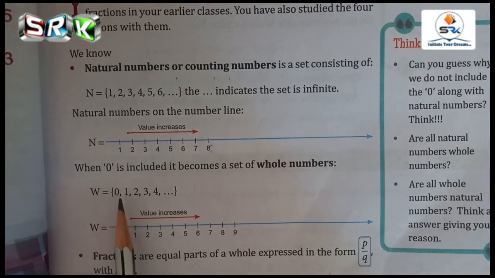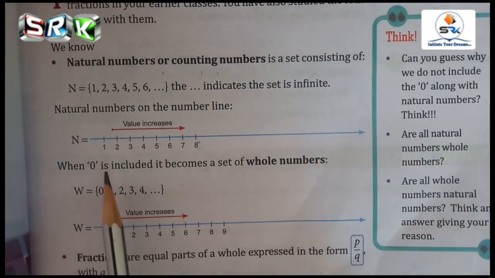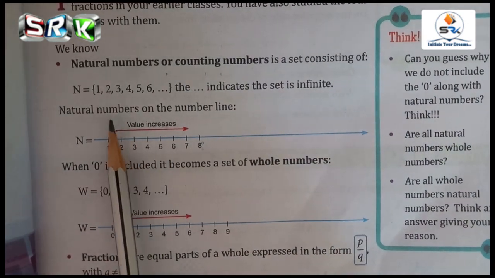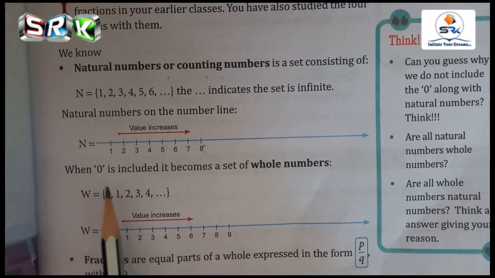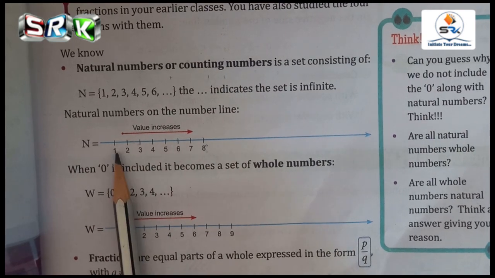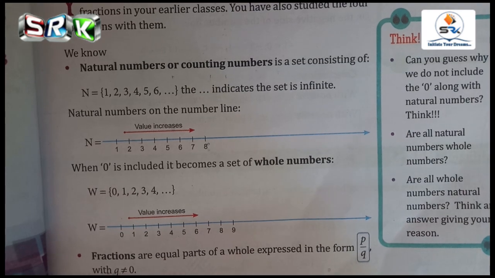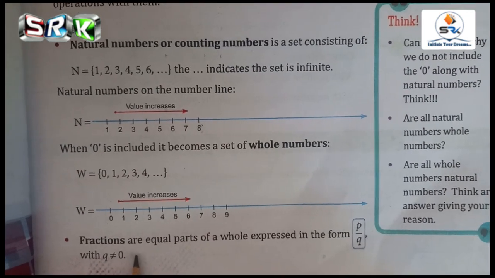And then whole numbers, the numbers which start from 0. So what is the difference between natural numbers and whole numbers? Natural numbers start from 1, and whole numbers start from 0. Every time the value increases for all the natural numbers and also the whole numbers. Next we move on to the fractions. Do you know what is meant by fractions? It is the equal parts.